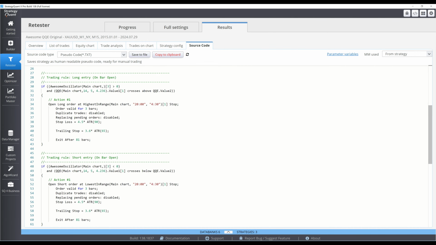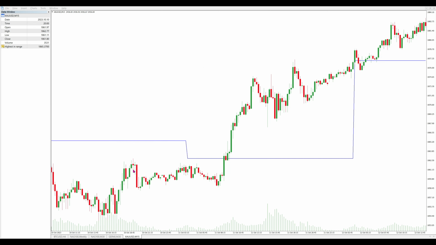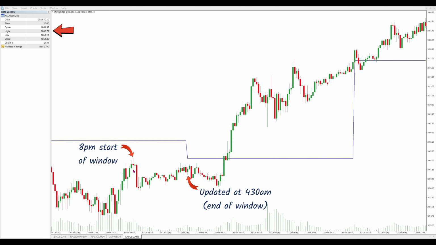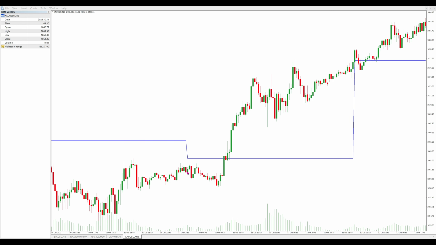If they are satisfied, a stop order to go long is placed at the highest high within the 8 p.m. to 4:30 a.m. window. This highest high value is updated once per day at the 4:30 a.m. bar. For example, in this window here, the highest high occurred at the start at 1862.77. At the 4:30 a.m. bar, the highest high value updates to this 1862.77. This remains in place until the next daily update at 4:30 a.m.